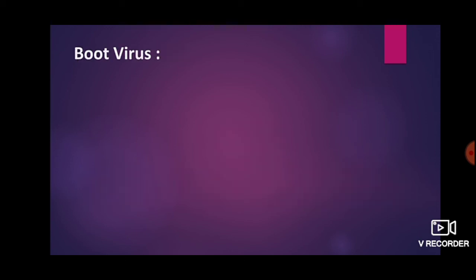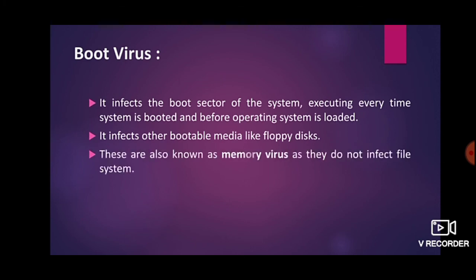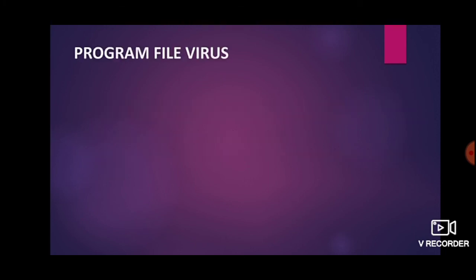So in that, the very first is boot virus. It infects the boot sector of the system, executing every time the system is booted and before the operating system is loaded. It infects other bootable media like floppy disks. These are also known as memory viruses as they do not infect the file system.